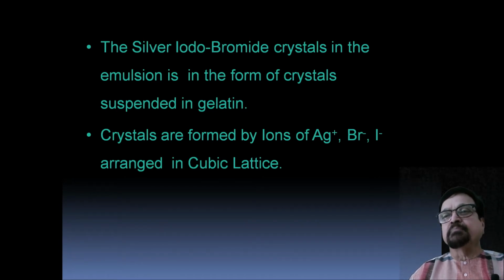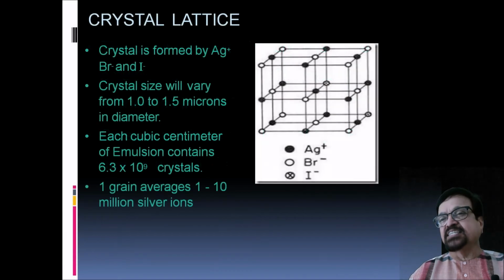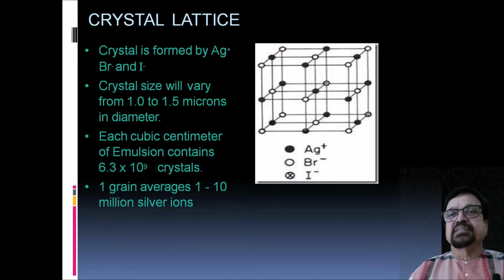Now crystals are formed by ions of silver, bromide and iodide arranged in a cubic lattice. Now, let us see this crystal lattice. The crystal lattice is formed by silver, bromide and iodide as it is shown. The crystal size will vary from 1 to 1.5 microns in diameter. Each cubic centimeter of emulsion contains 6.3 × 10^9 crystals. A grain averages 1 to 10 million silver ions.